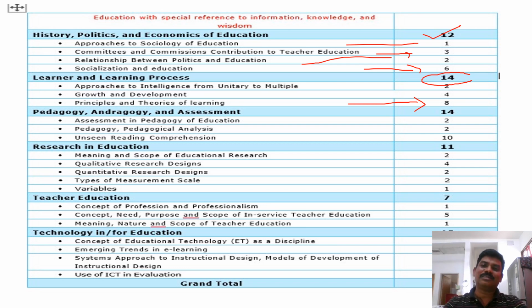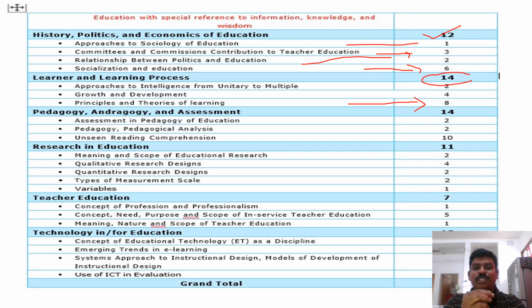There are 3 important learning approach theories: behavioristic theory, cognitivistic theory, and constructivistic approach theory. In the behavioristic approach, we can learn about conditioning theory. Within conditioning theory we have 2 types: classical conditioning and operant conditioning theory. And in the cognitive approach we need to study Piaget's theory. And the constructivistic approach, that is the social constructivistic approach, which was proposed by Vygotsky.